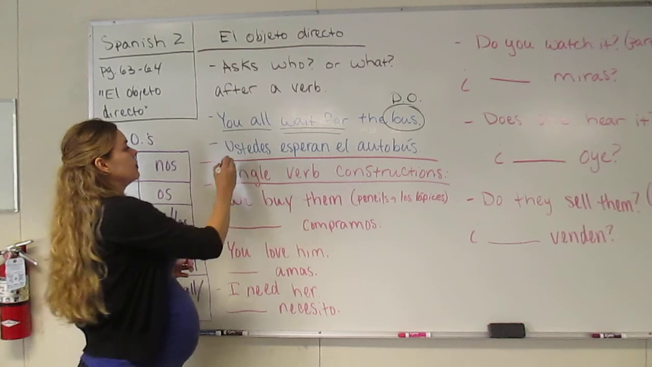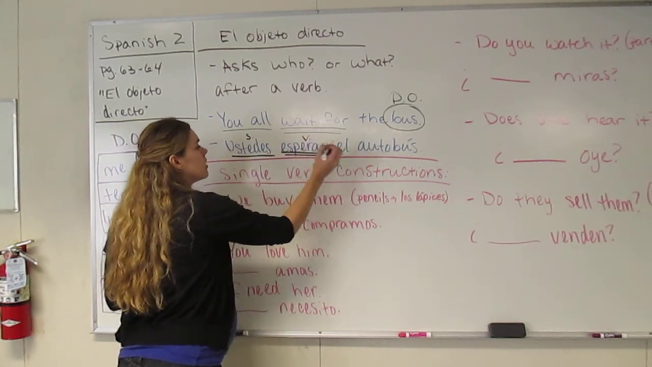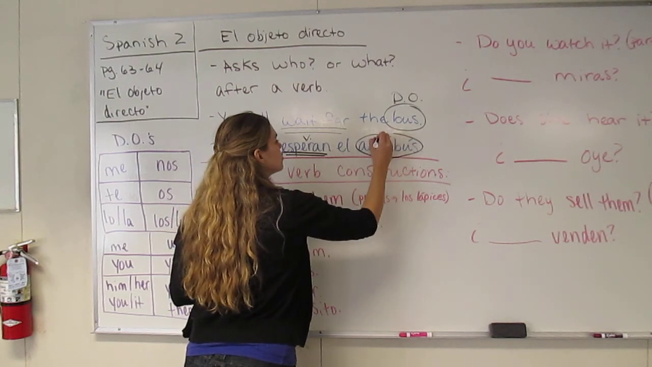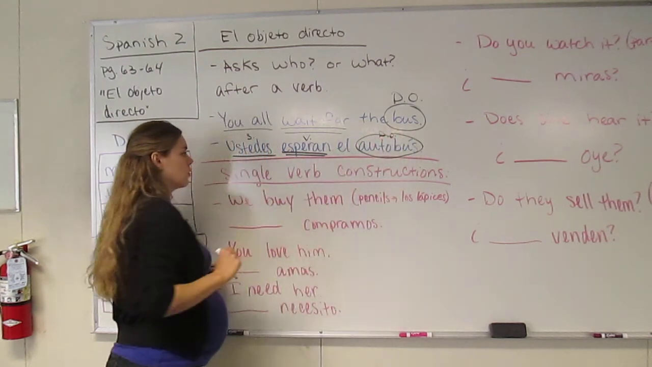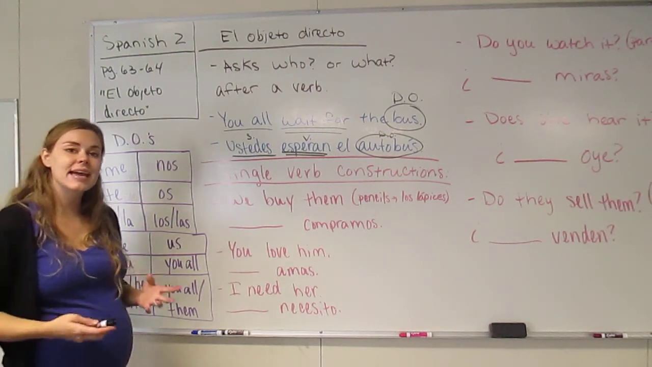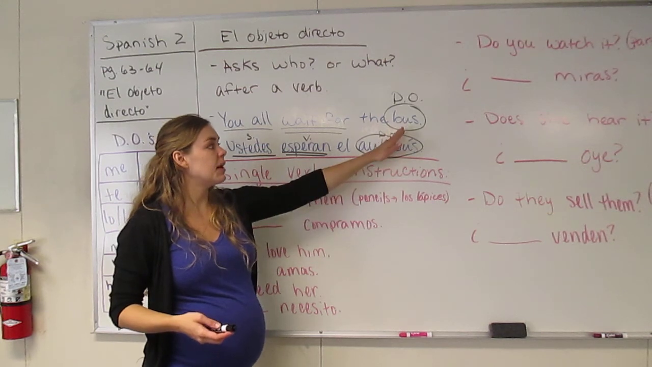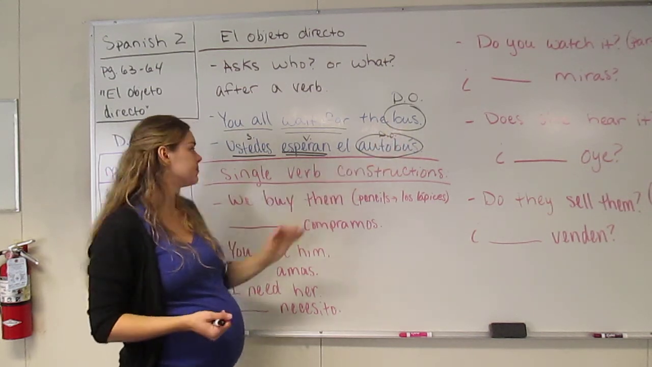In Spanish, ustedes would be your subject. Esperan is your verb. And el autobús is your direct object. It is what you are waiting for. Direct object pronouns take the place of a direct object. So we would substitute the bus for the word it.